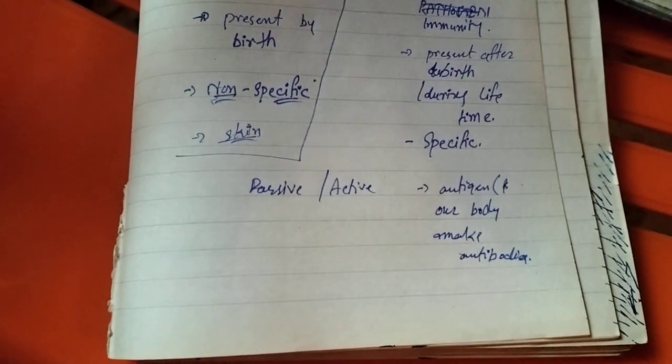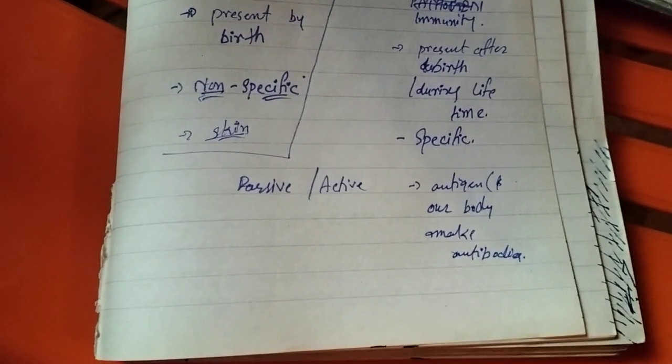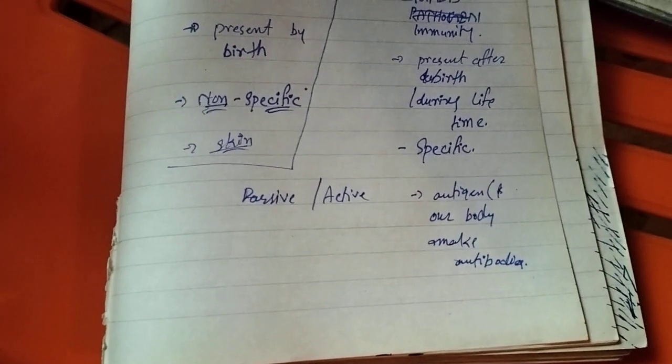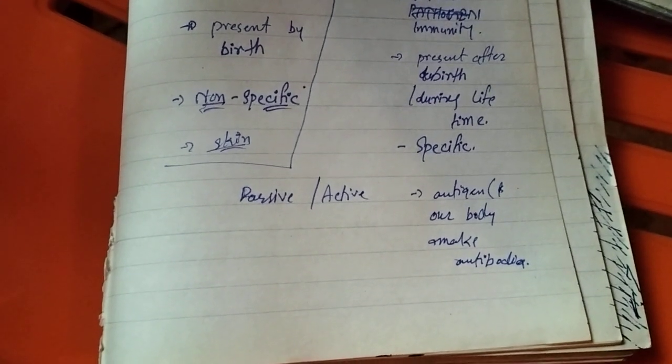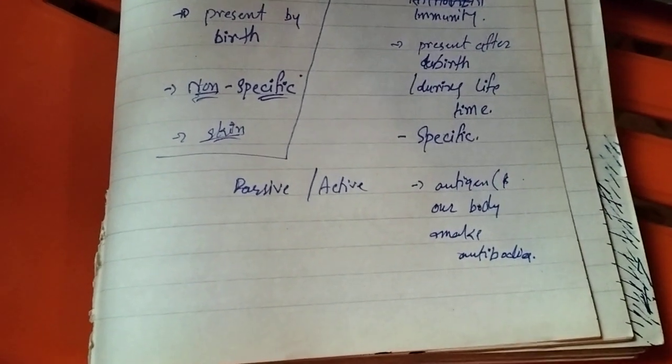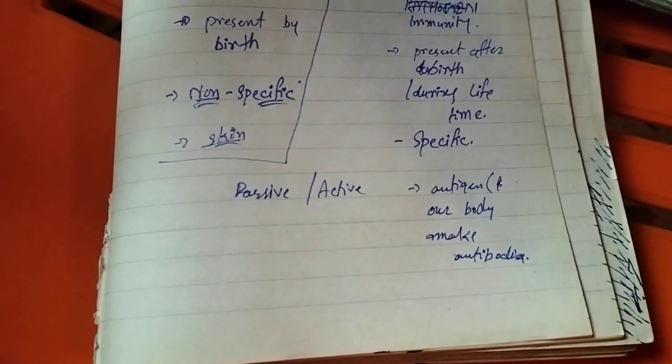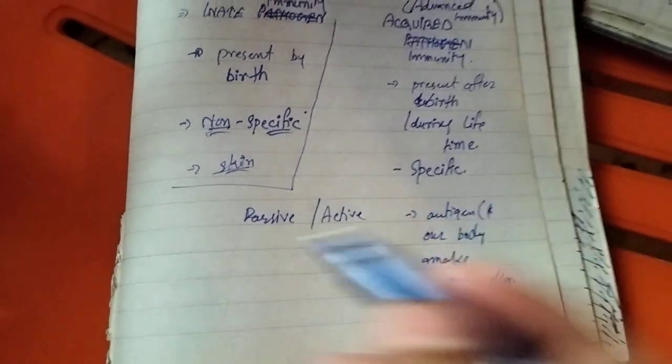For example, a boy in his mother's womb takes antibodies from his mother. His mother provides the antibodies. So that comes under passive.